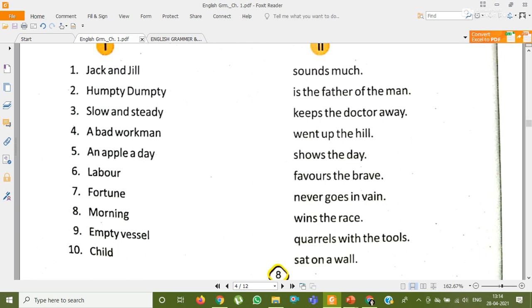Morning shows the day. Okay, this is a proverb. Morning shows the day, meaning that when the morning comes, we come to know about the day. If the morning is sunny, that means the whole day it will be clear. But if the morning is cloudy, there might be some rain in the afternoon or evening. So morning shows the day.